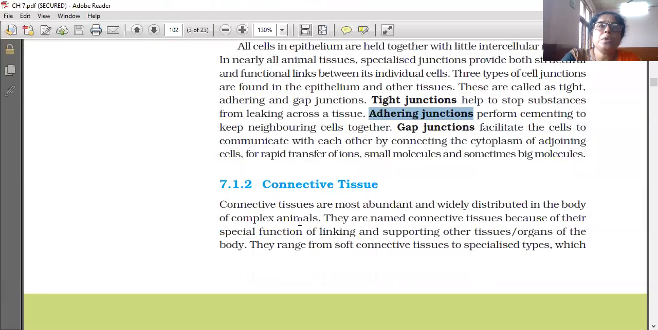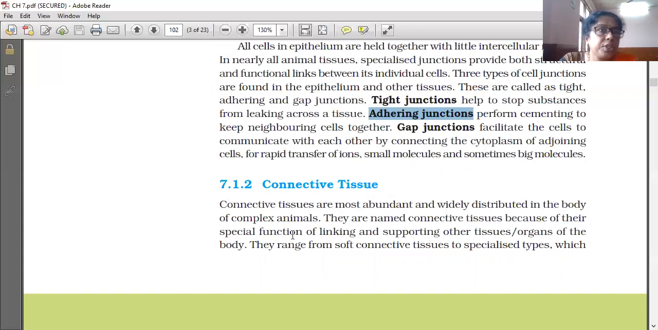Now we have completed epithelial tissue, and we are going to the second tissue. Four basic tissues are there; the epithelial tissue we have completed. Now we are going to connective tissue. Connective tissues are most abundant and widely distributed in the body of complex animals.